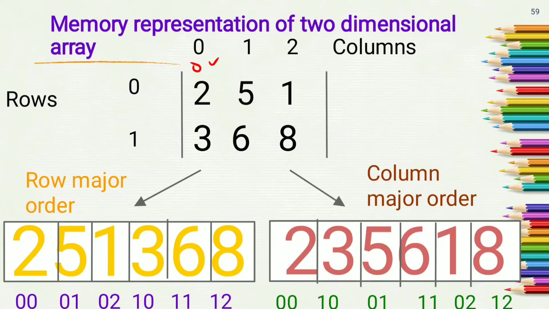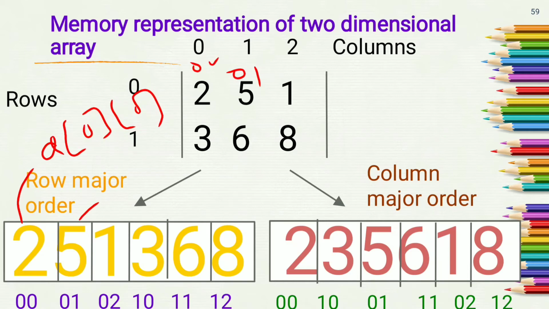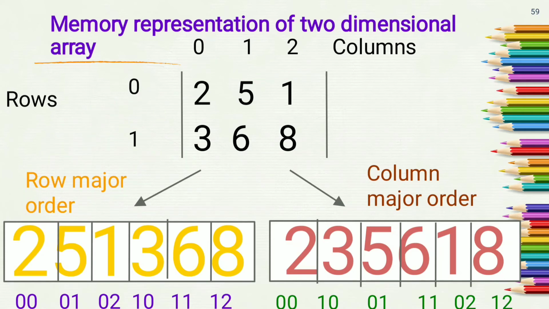Here the first element of the array is 2, whose index is 0 0, because it belongs to the 0th row and 0th column. When I want to access the first element of this array, I have to write A[0][0], and the index of the second element will be 0 1. So when I want to access this element from the array, I have to write A[0][1]. Here I wrote only the index numbers, but when you want to access any element from this two-dimensional array, you have to specify the name of the array, then the index numbers in these two square brackets.